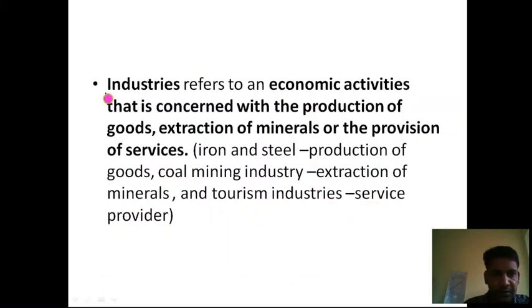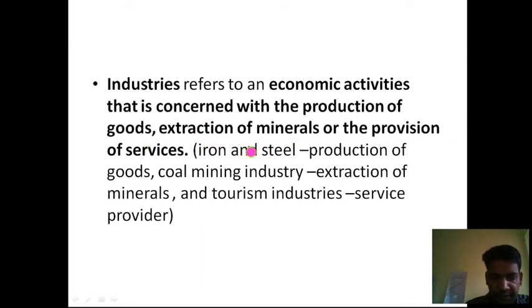So industry refers to an economic activity. This is actually the definition. Industries are economic activities that are connected with the production of goods, extraction of minerals, or provision of services. Remember these three: production of goods, extraction of minerals, and provision of services.